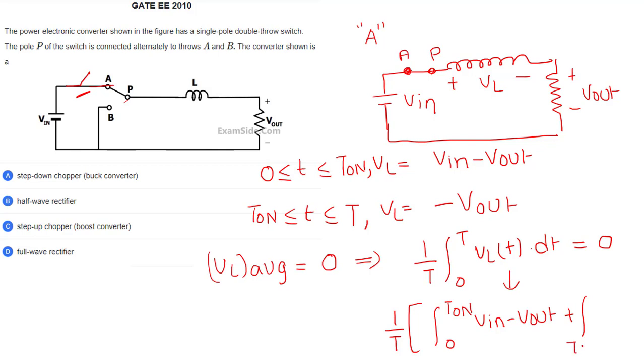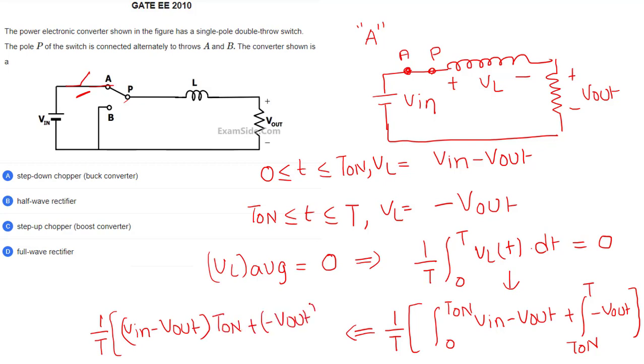plus T on to T, where VL is minus Vout. This is equal to 0. First I will write these answers, then I will equate to 0. From that I can write 1 by T times (Vin minus Vout) into T on, minus Vout into (T minus T on). This completely is equal to 0.